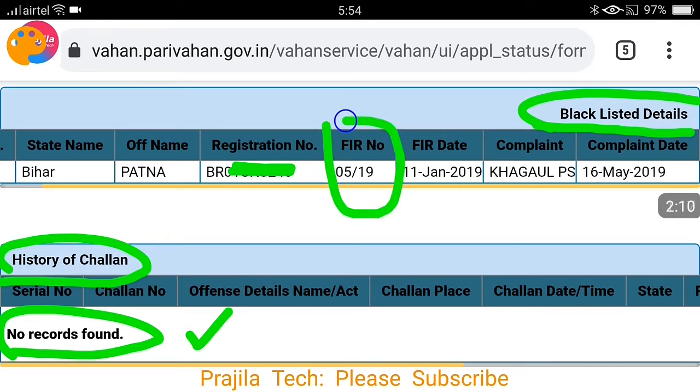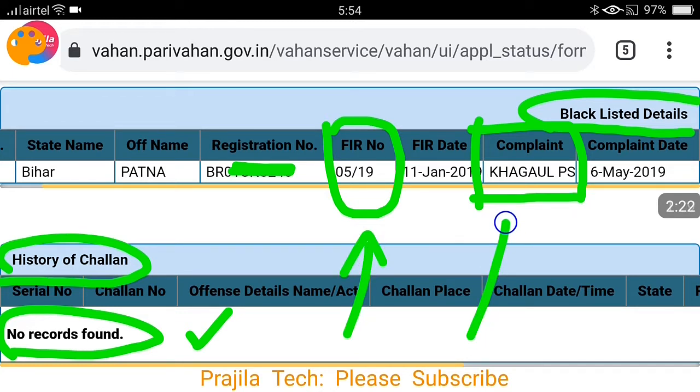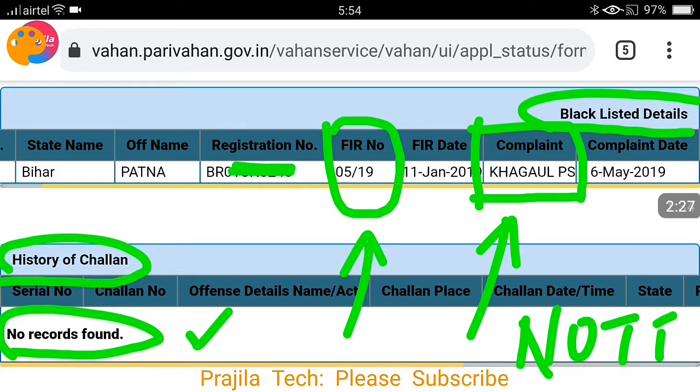So now how to check the blacklist details, friends? So this is the FIR number. Please note down this 0519, and it is in Kagwal police station. So you have to remember these two things, Kagwal police station and 519 FIR number. Please note down this, otherwise write down, or please take a screenshot of this, so that we are going to check online what is the FIR number against this vehicle. I am taking a screenshot here.